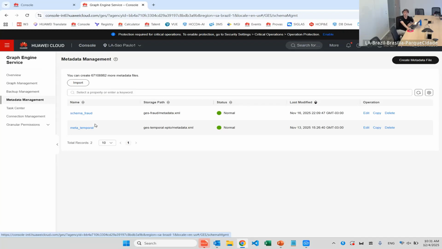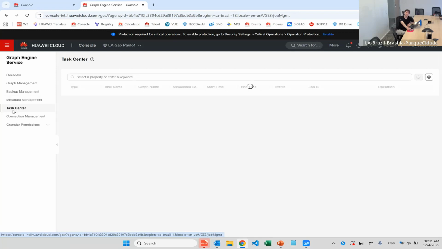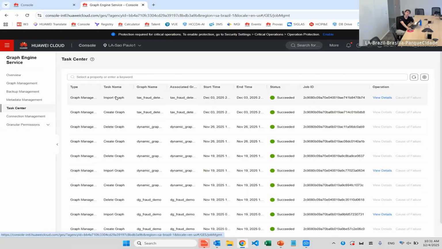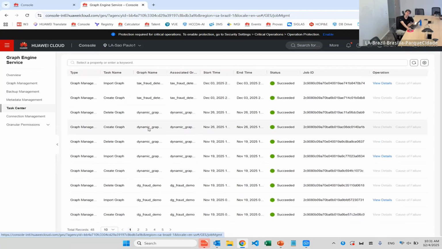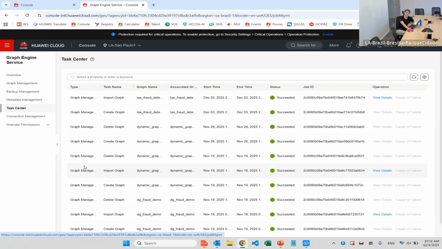The term schema is very used in relational databases, and it's the same thing here. We're going to define the structure of it. The Task Center shows us creation, deletion, and import of data into our graphs. It shows all the graphs I already made. You can see that it's a lot.